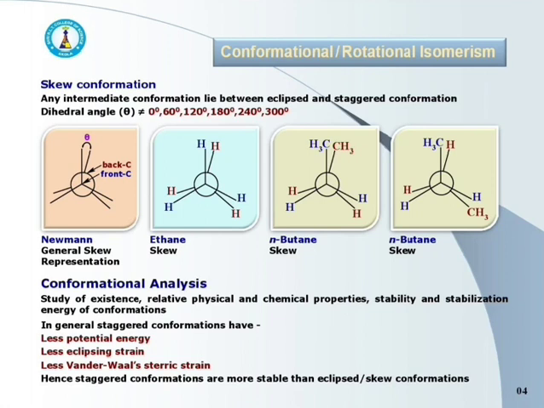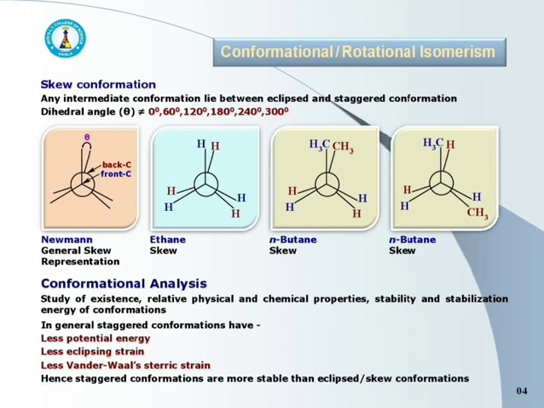Here, dihedral angle theta may have any value other than 0 degree, 60 degree, 120 degree, 180 degree, 240 degree or 300 degree.